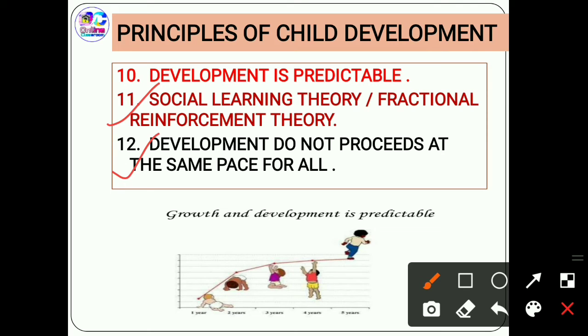The first theory, the social learning theory or the fractional reinforcement theory, is given by N.E. Miller. I'm writing in shorthand, that is N.E. Miller, and it has also been given by J. Dollard. This is known as the fractional reinforcement theory in 1941. This has been given, and according to this theory, people learn to watch what others try to do.